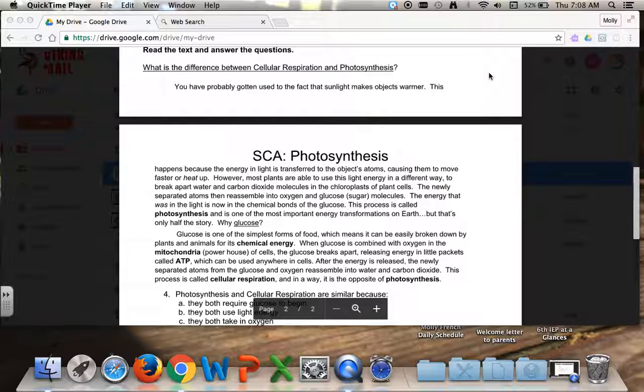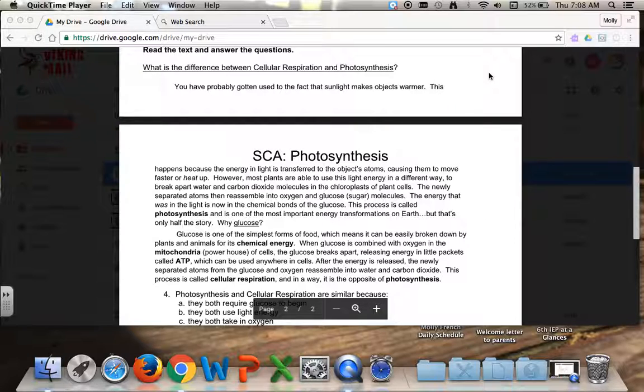The newly separated atoms then reassemble into oxygen and glucose molecules. The energy that was in the light is now in the chemical bonds of the glucose. This process is called photosynthesis and is one of the most important energy transformations on Earth. But that's only half the story.